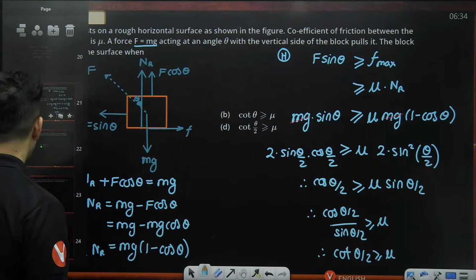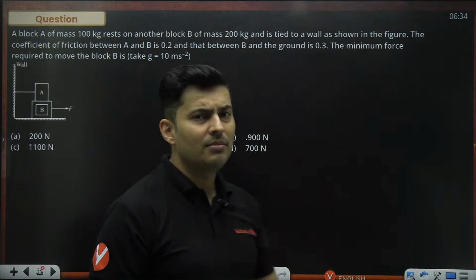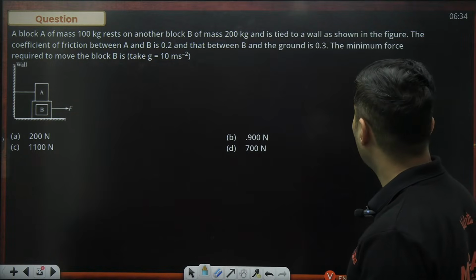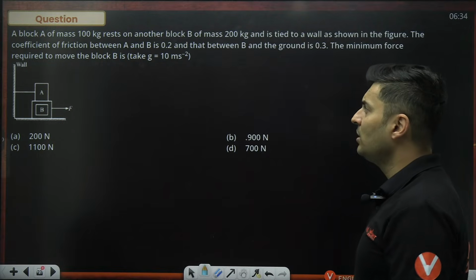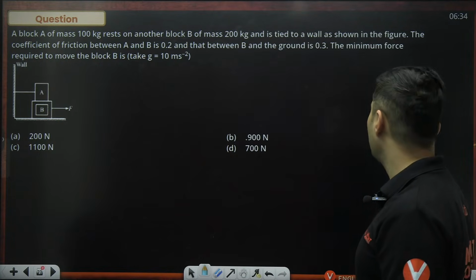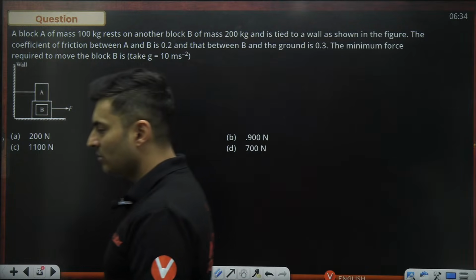So, let's see what's the next question on your screen, and here it is. A block A of certain mass is kept on another block B and is tied to a wall as shown. The coefficient of friction between A and B is 0.2 and that between B and the ground is 0.3. The minimum force required to pull them is how much?